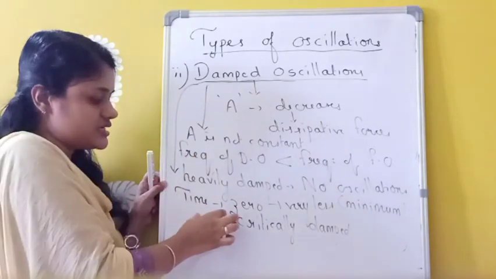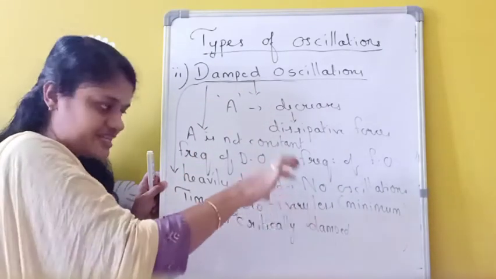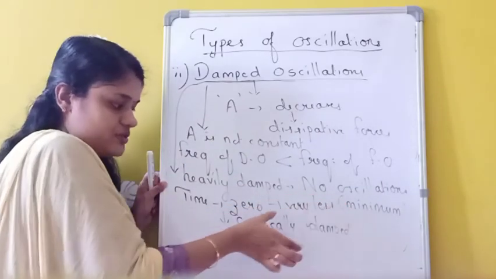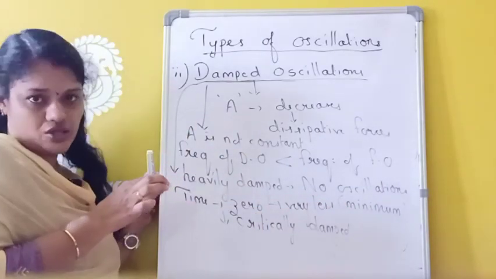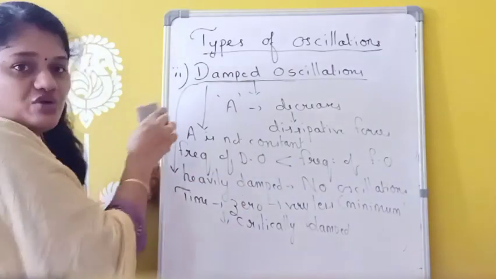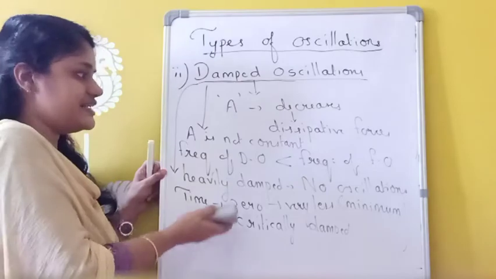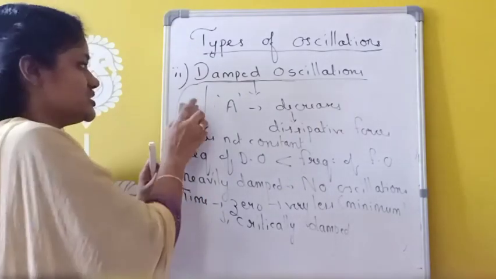And if the time taken for the displacement to become zero is very less, that means the oscillation is stopping very fast, then that oscillation is called critically damped oscillation. Okay. Now, the graphical representation of free oscillation as well as damped, critically damped, and heavily damped oscillations.